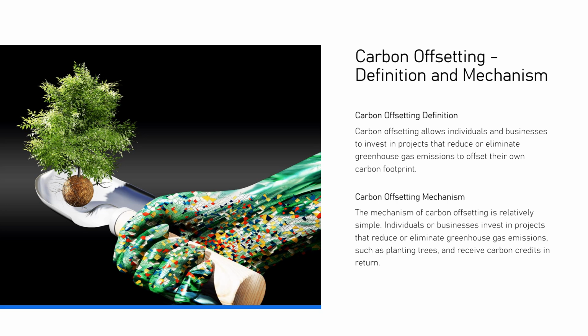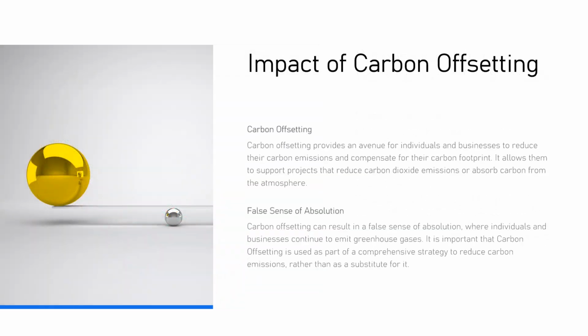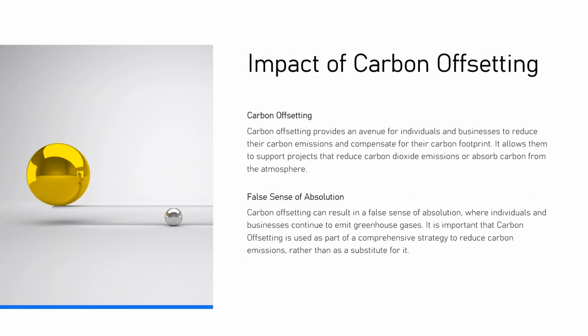Carbon offsetting mechanism. The mechanism of carbon offsetting is relatively simple. Individuals or businesses invest in projects that reduce or eliminate greenhouse gas emissions, such as planting trees, and receive carbon credits in return. Impact of carbon offsetting. Carbon offsetting provides an avenue for individuals and businesses to reduce their carbon emissions and compensate for their carbon footprint. It allows them to support projects that reduce carbon dioxide emissions or absorb carbon from the atmosphere.